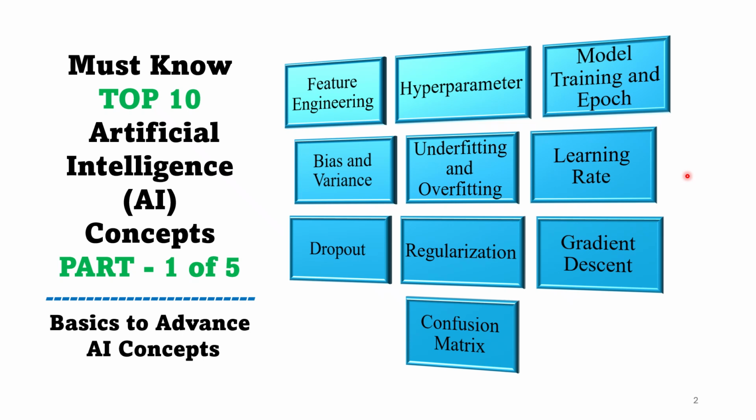Let us quickly look into the machine learning pipeline. The first step in the machine learning pipeline is to define the problem statement. For example, identify a car in a picture, or identify a dog or a cat in a picture. Then collect relevant data like vehicles data, animals data, and then clean the data and label the data. Then feature engineering or featureization. Then comes model training, and after model training, evaluate the model performance. And then if the model performance is good, deploy the model, else retrain the model.